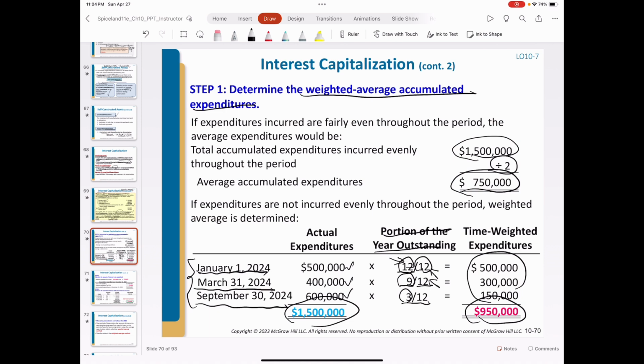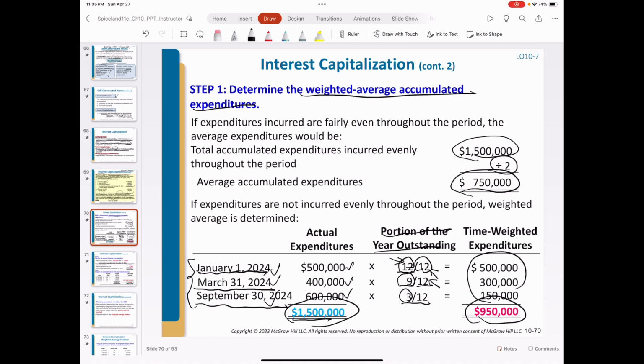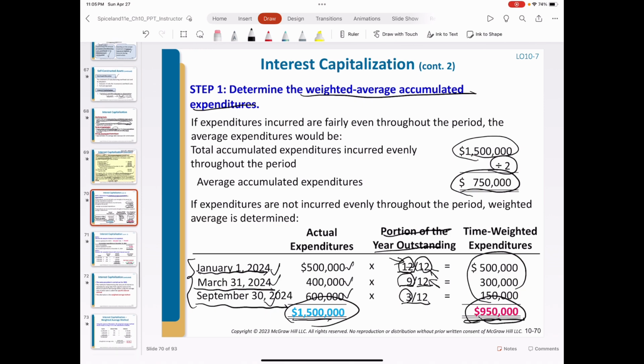The reason is these expenditures did not occur at the beginning of the year. If all these expenditures had occurred at the beginning of 2024, January 1st, the time-weighted expenditure would be 1.5 million. However, this expenditure occurred at different time points of the year. Finally, we use this as the principal to calculate the interest.